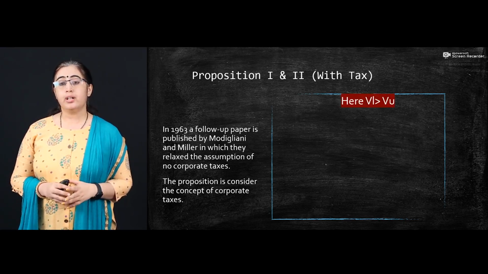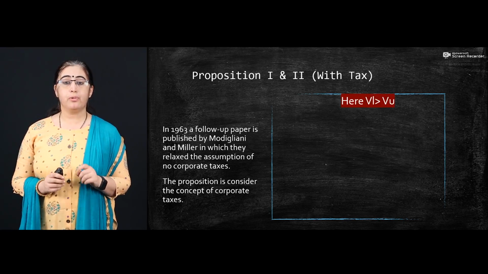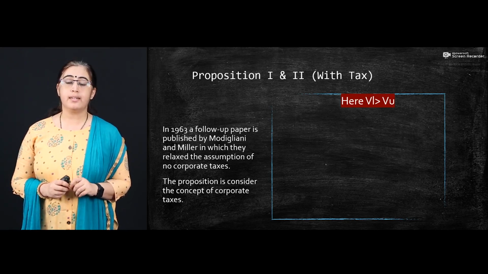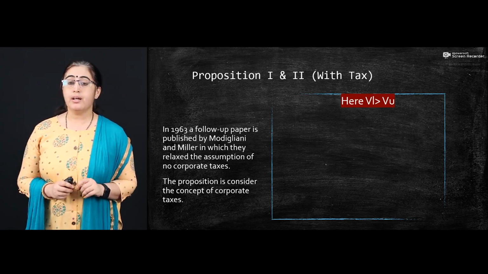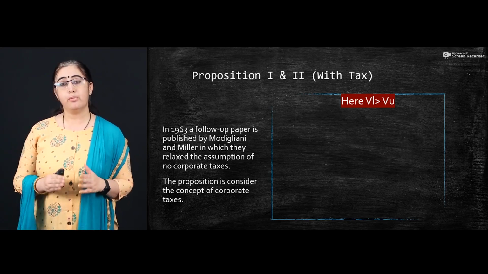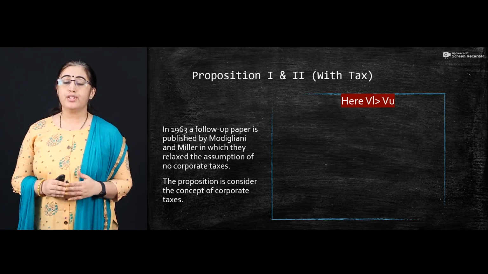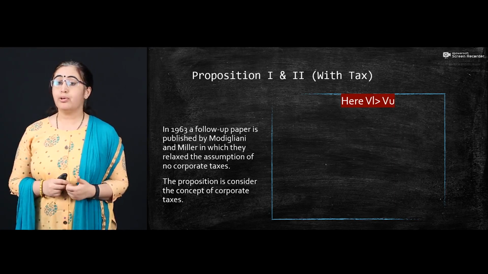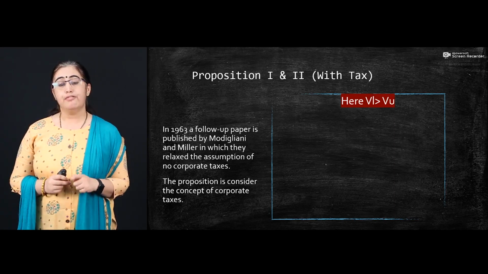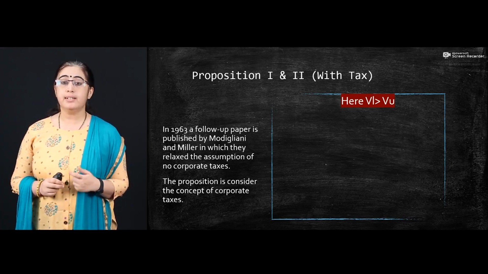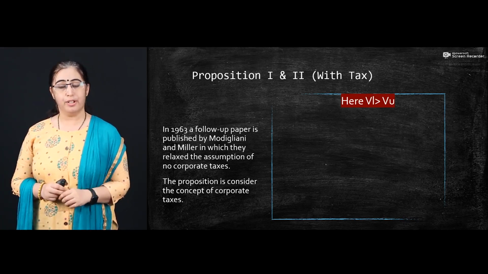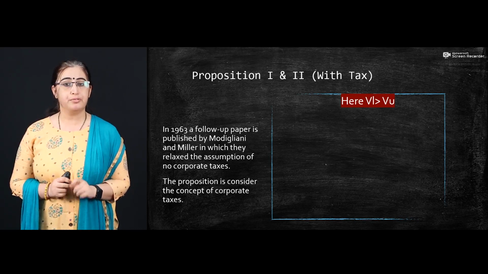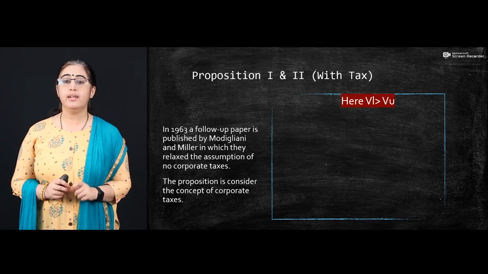So now when we talk about the proposition with taxes, we are going to find out that the value of a leveraged firm is always greater than the value of an unleveraged firm. Here I'm going to tell you again what a leveraged firm and an unleveraged firm are. Any firm which is totally based upon equity capital is an unleveraged firm because you are not using any debt capital. And the firm which uses debt capital in its capital structure is called the leveraged firm. So this proposition says that the value of a leveraged firm is always greater than the value of an unleveraged firm.